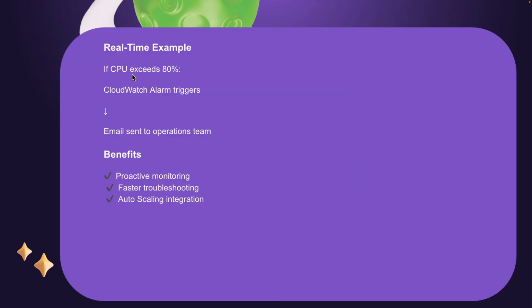And you can see a real-time example. If CPU exceeds 80%, CloudWatch can trigger some alarm, and based on that we'll get some email notification and we can check it immediately. Benefit will be proactive monitoring, faster troubleshooting, and auto scaling integration. Yeah, definitely. So using this CloudWatch monitoring, we can manage our auto scaling integration. How? So let's say our CPU is exceeding 80%, in this case, based on the auto scaling integration, we can increase the EC2 instances to manage the traffic.